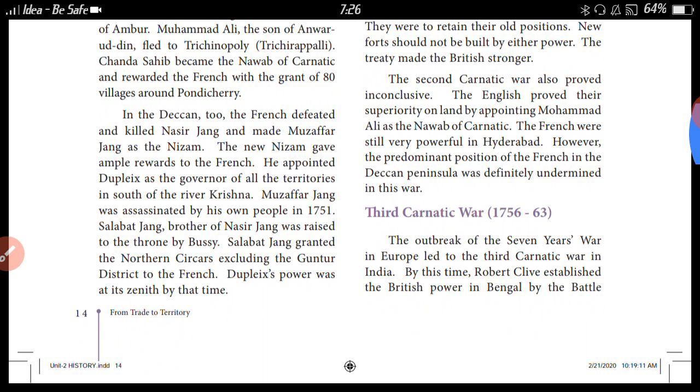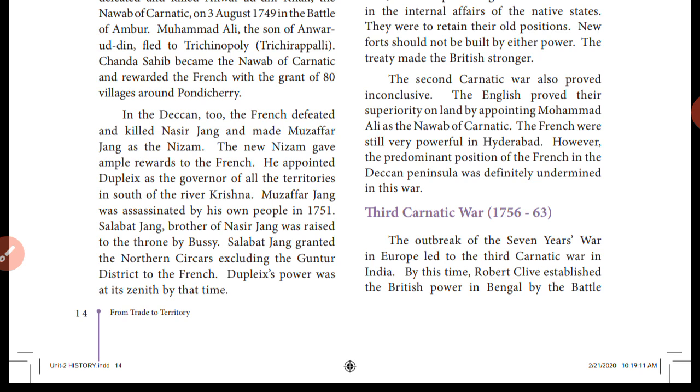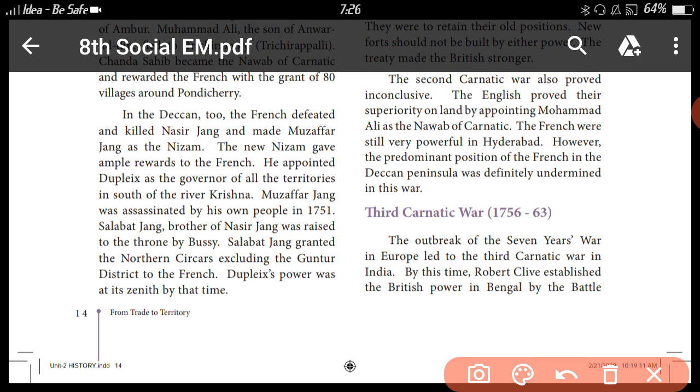Next one. In the Deccan, the French defeated and killed Nasir Jang and made Muzaffar Jang the Nizam. The new Nizam gave ample rewards to the French.